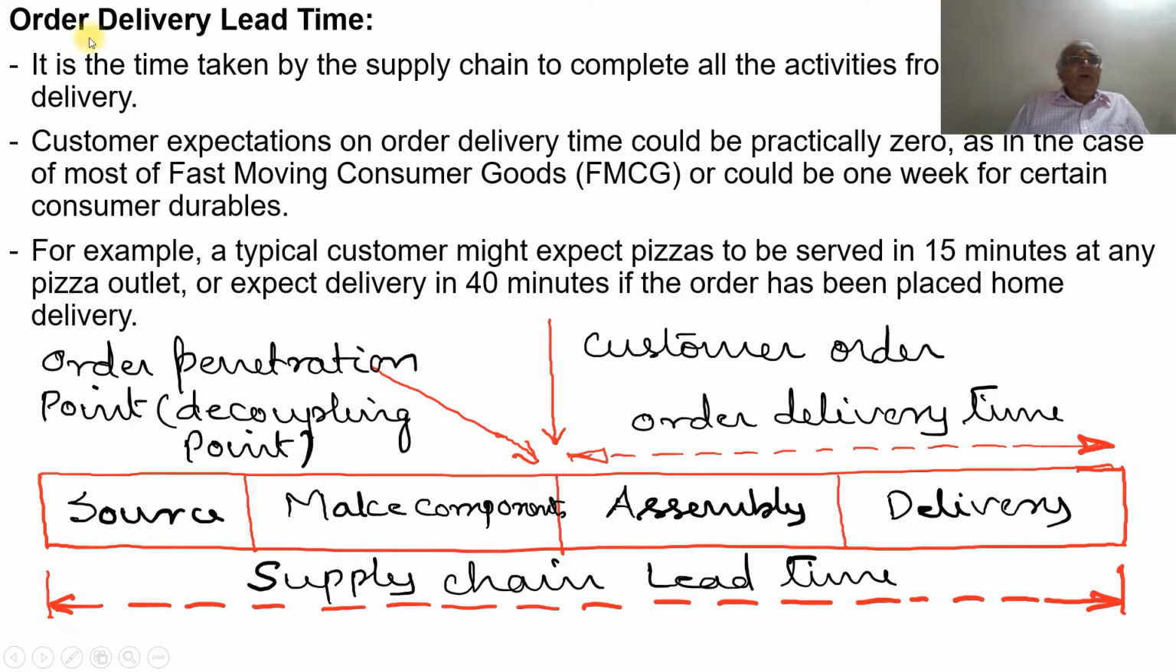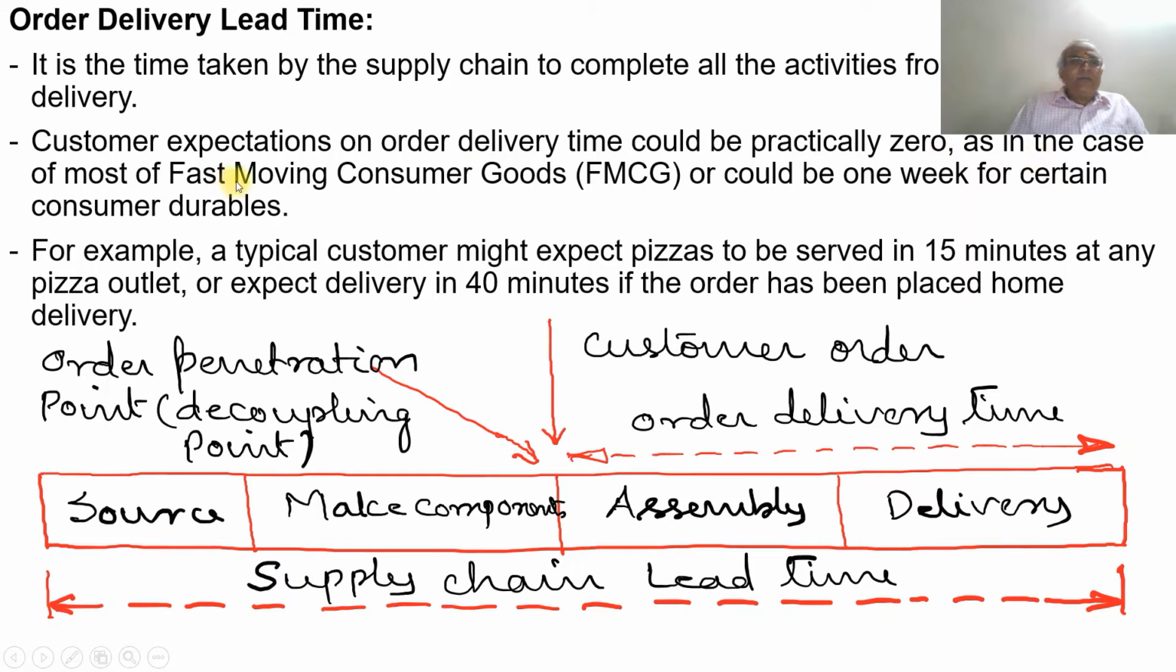First, we'll consider order delivery lead time. It is the time taken by the supply chain to complete all the activities from order to delivery. So it is the total time from releasing the purchase order to the delivery of the part. Customer expectations on order delivery time could be practically zero.